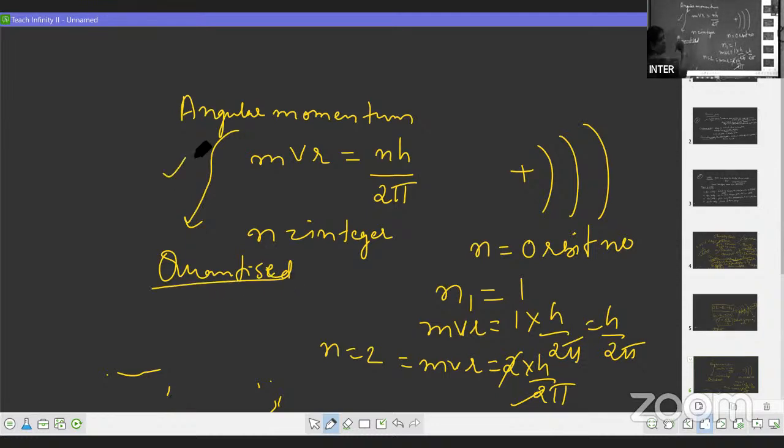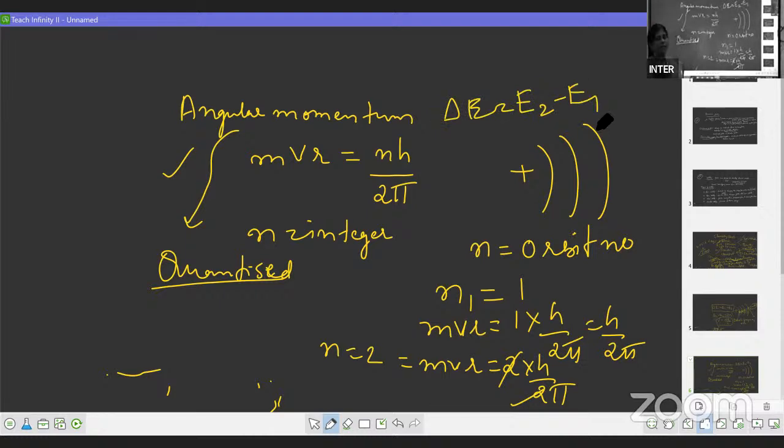So this is also an important point. First point: the electron revolves around the nucleus in circular paths called orbits. The energy of the orbits is constant and therefore they are called stationary states. Then there is a change in energy of the electron: delta E is equal to E2 minus E1.